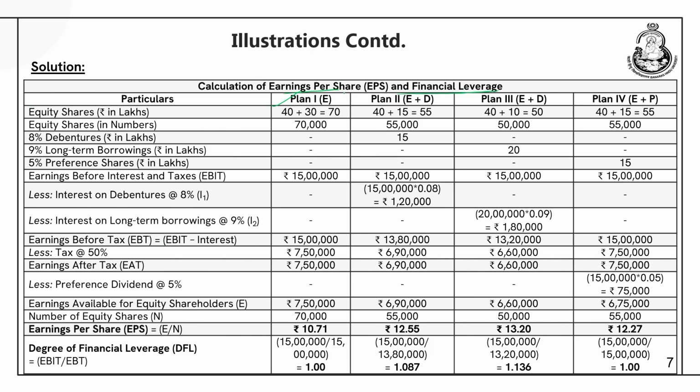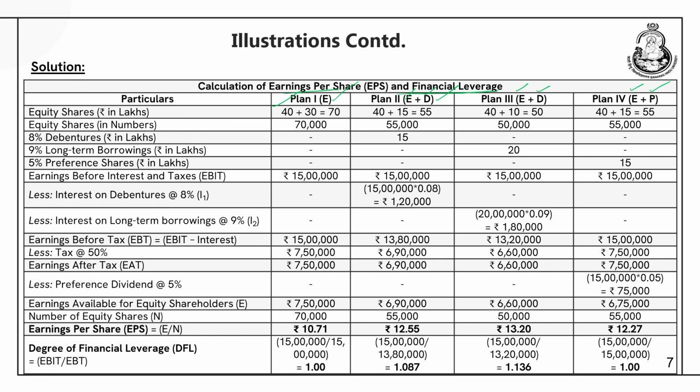Plan 1 is an all equity plan. Plan 2 is a combination of equity plus debt. Plan 3 is again a combination of equity plus debt, where it has more debt as compared to plan 2, and plan 4 is a combination of equity and preference share capital.